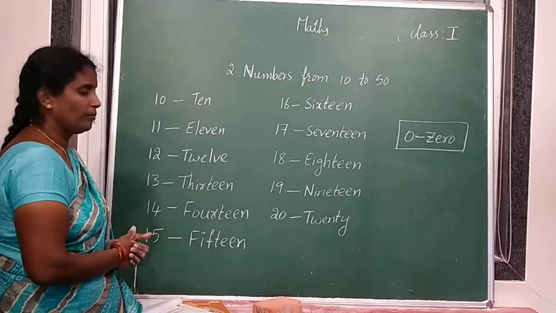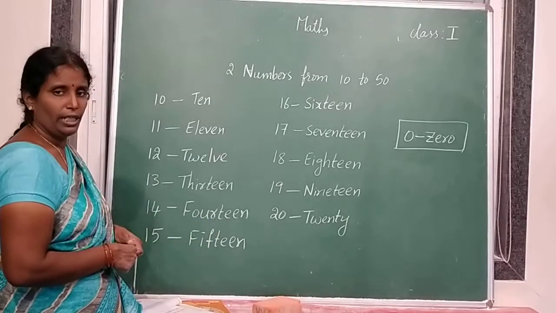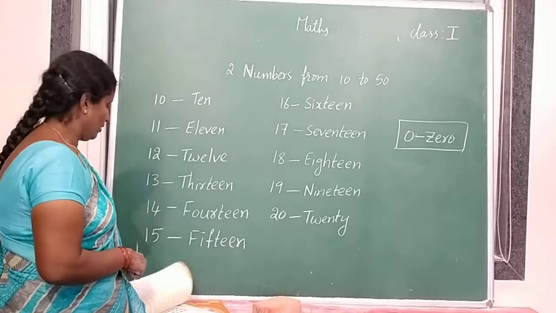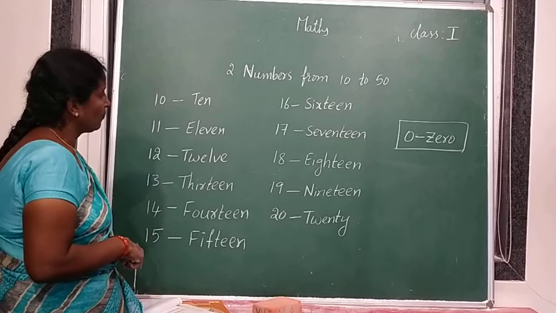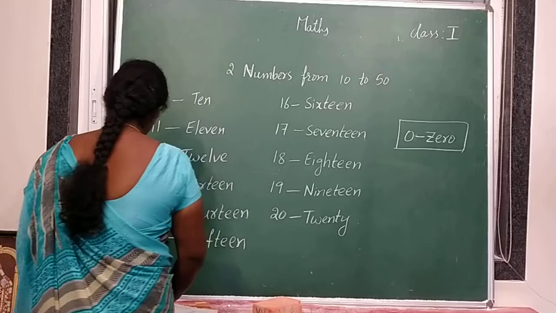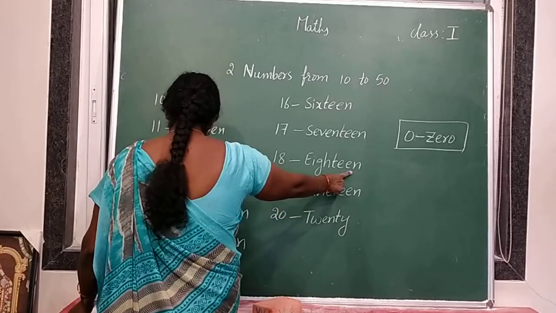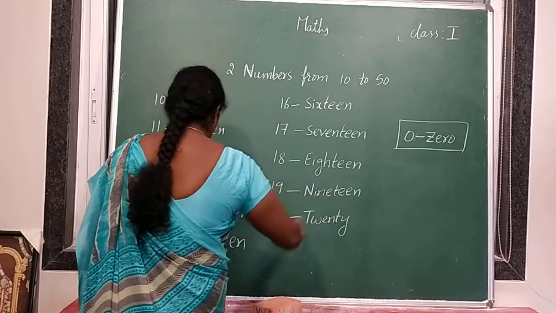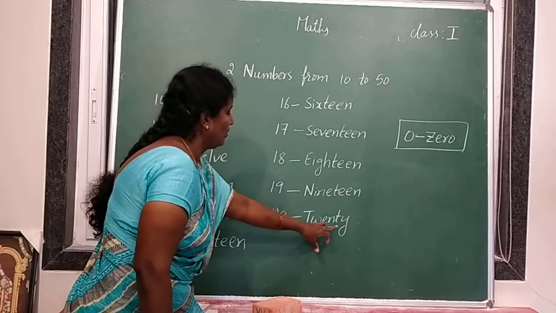THIRTEEN 13. FOURTEEN 14. FIFTEEN 15. SIXTEEN 16. SEVENTEEN 17. EIGHTEEN 18. NINETEEN 19. TWENTY 20.